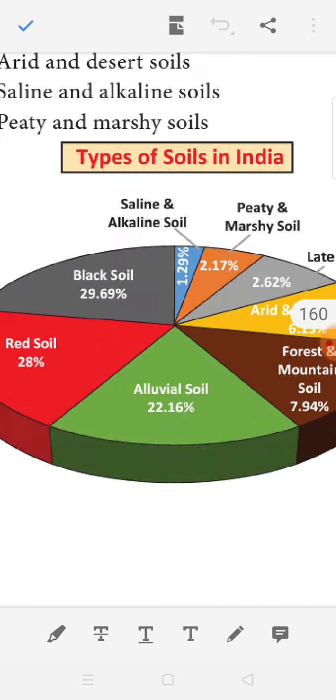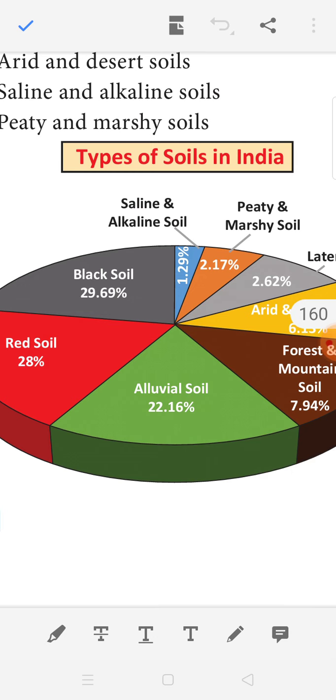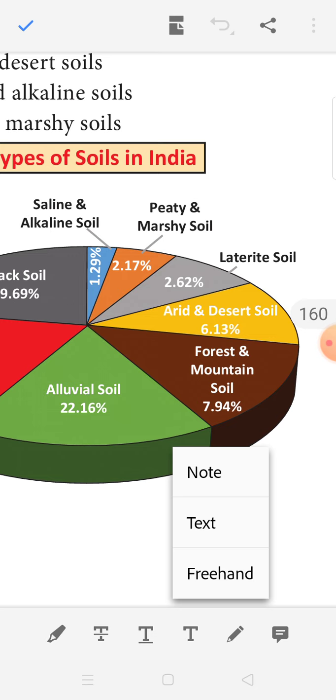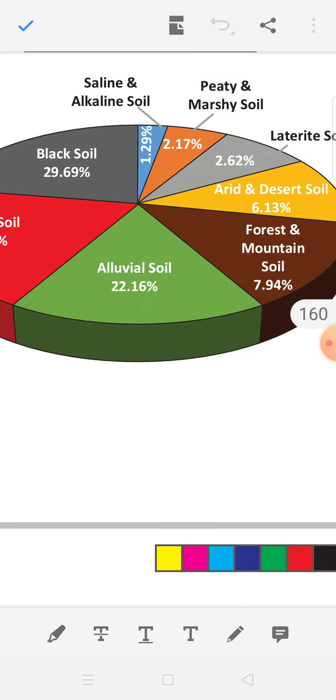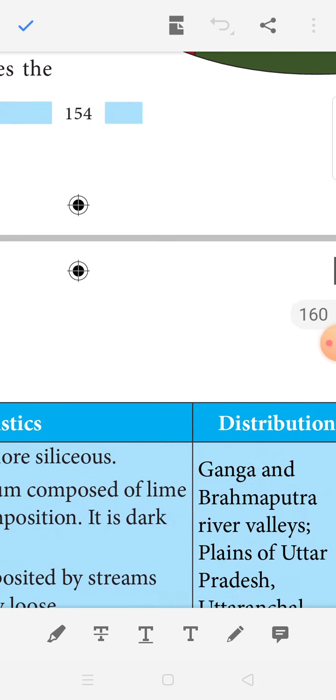You see, types of soil in India with their percentage: red soil 28%, black soil 29.69%, saline and alkaline soil 1.29%, peaty and marshy soil 2.17%, laterite soil 2.62%, arid and desert soil 6.13%, forest and mountain soil 7.9%, and alluvial soil 22.16%. These are the 8 types of soils found in the region.